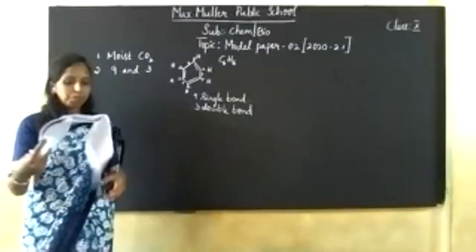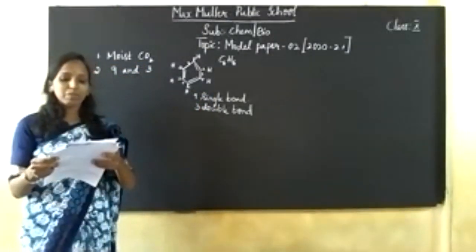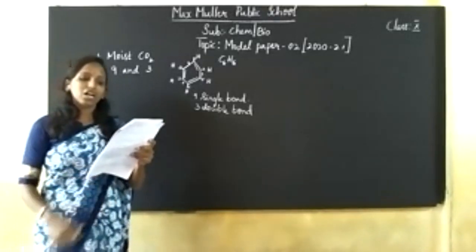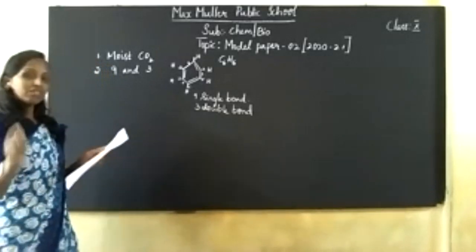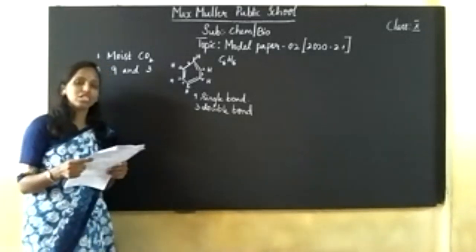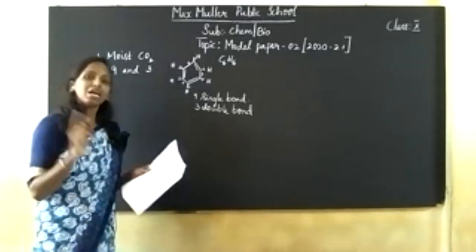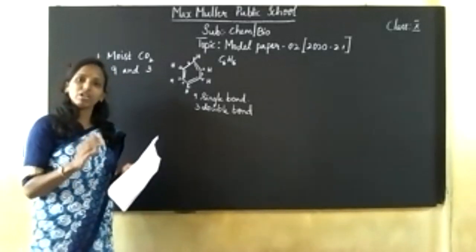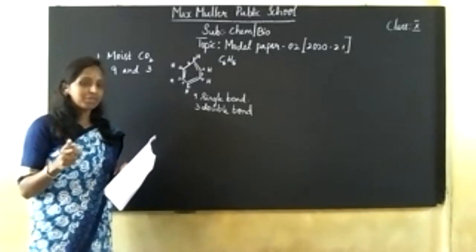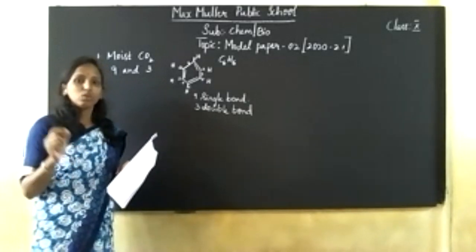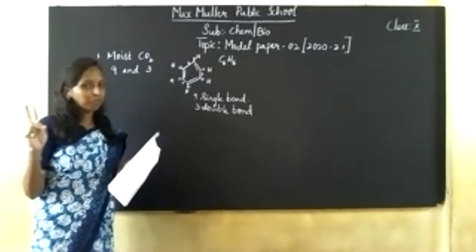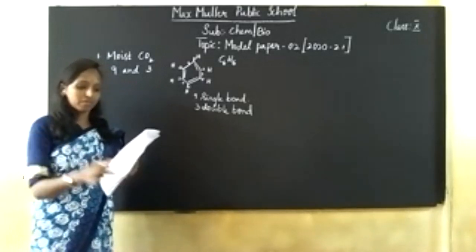Next question: the gas liberated when sodium carbonate reacts with dilute hydrochloric acid. We have this property in acids, bases and salts. When an acid reacts with any carbonate or hydrogen carbonate, what gas is liberated? Carbon dioxide gas, with salt and water formation. This is the second property in acids, bases and salts which we have studied.